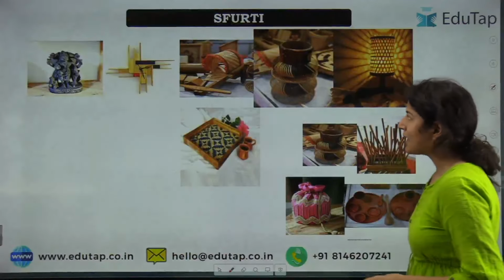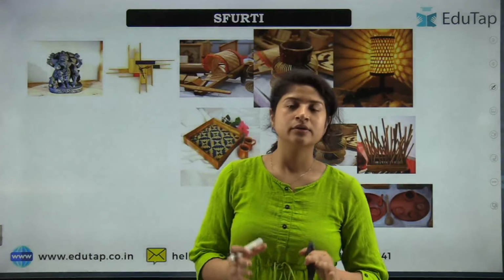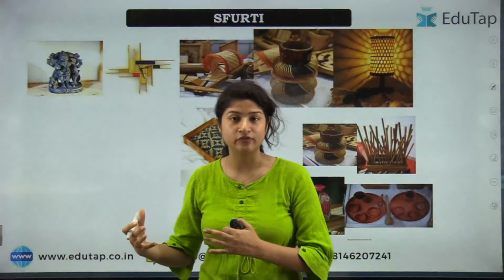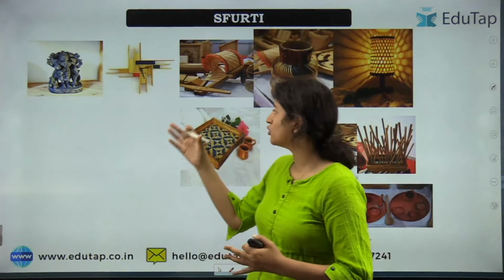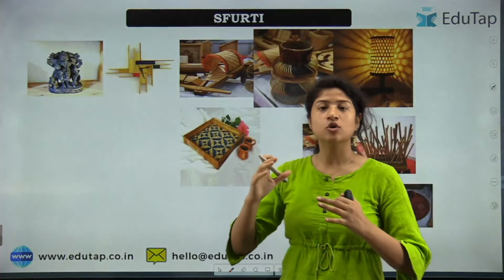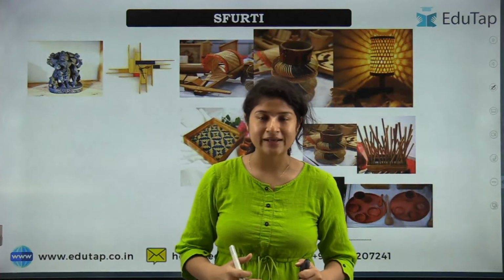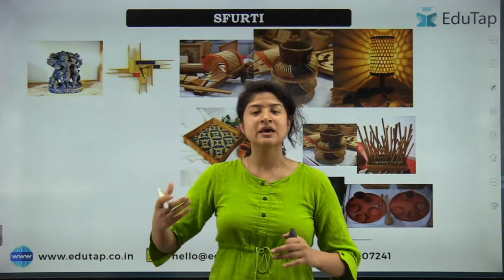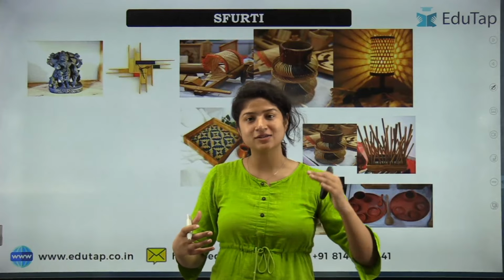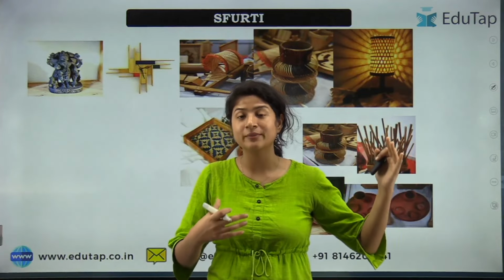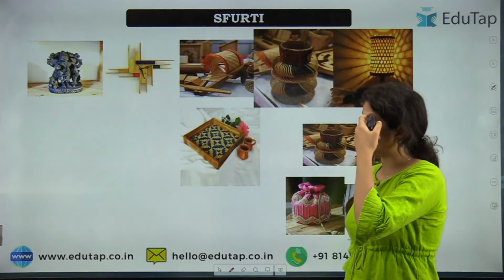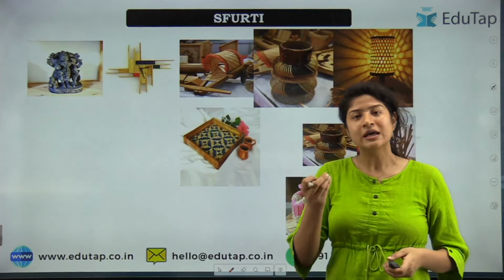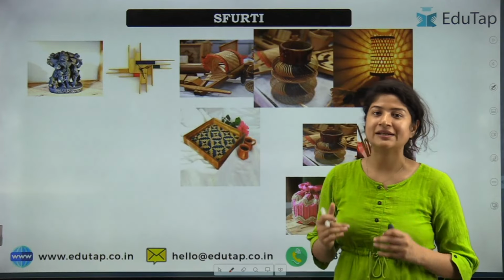Now let's move ahead and first understand what these traditional industries are. Traditional industries are those in which the artisans who work on them, who actually make these things, use the local raw material that is available to them. They have traditional skills that are passed from ancestors to them, and the technology used in making such products is also local in nature. Those are the traditional industries.